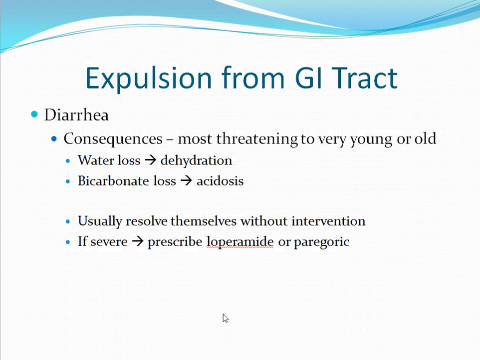The consequences of diarrhea are most threatening to the very young, the elderly, or to those in a weakened state. These include water loss that can result in dehydration, and bicarbonate loss that can result in acidosis. The consequences of diarrhea usually resolve themselves without intervention. However, if it is chronic or severe, one might prescribe either loperamide or paregoric to help.